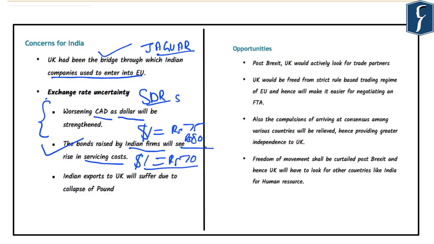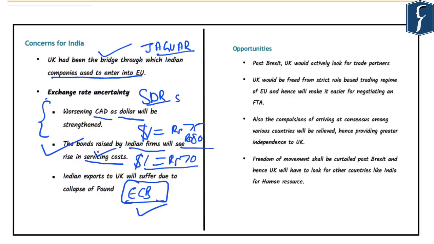Now, due to this, if any Indian firm has raised money from the external markets through external commercial borrowings, and if the value of the dollar increases and the value of the rupee slides simultaneously, this will increase the cost of interest that the Indian companies have to pay for such borrowings. So that is also one of the impacts: the bonds which are raised by Indian firms will see a rise in the servicing costs of such bonds.